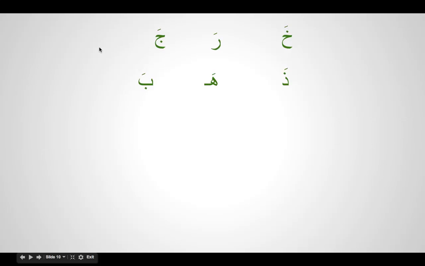Kharaja means he left. One more, jalasa: he sat. Raja'a means he came. This is how you identify which is fa kalima, ain kalima, and lam kalima.